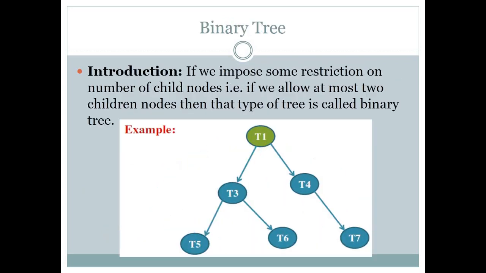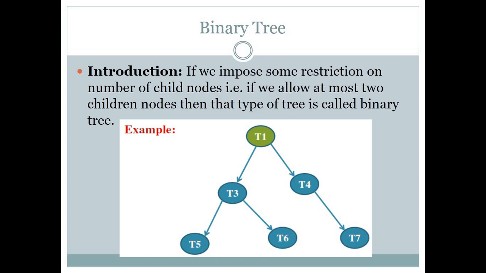Now we are going to learn about binary tree. So binary tree is nothing but a tree with some conditions, or we can say some restrictions. The restriction is that in a binary tree every node has at least 0 nodes or a maximum of 2 nodes. Okay, understand this thing.